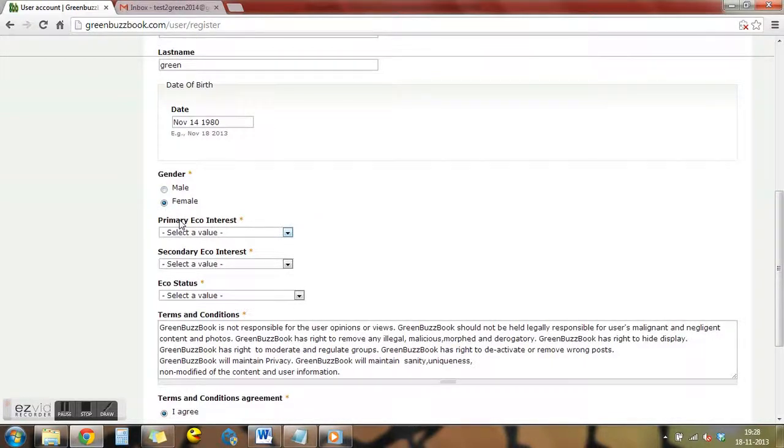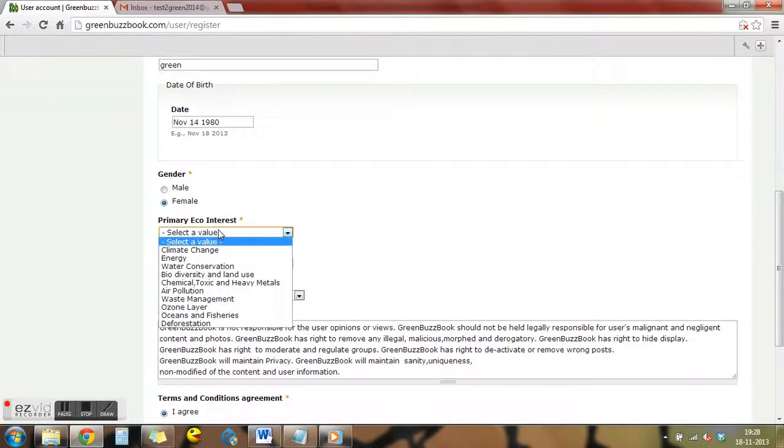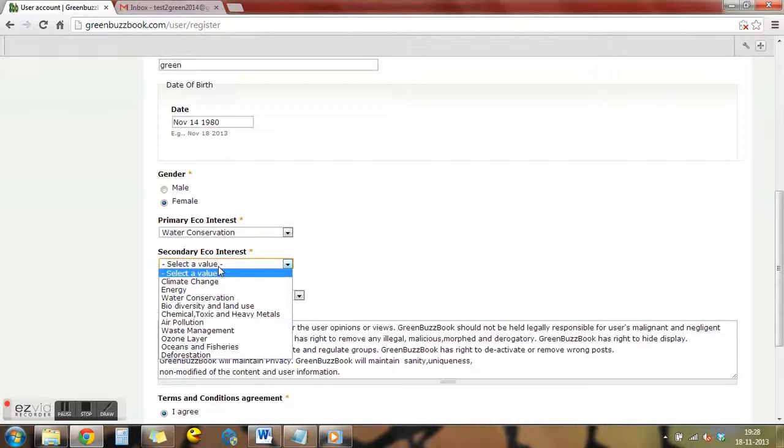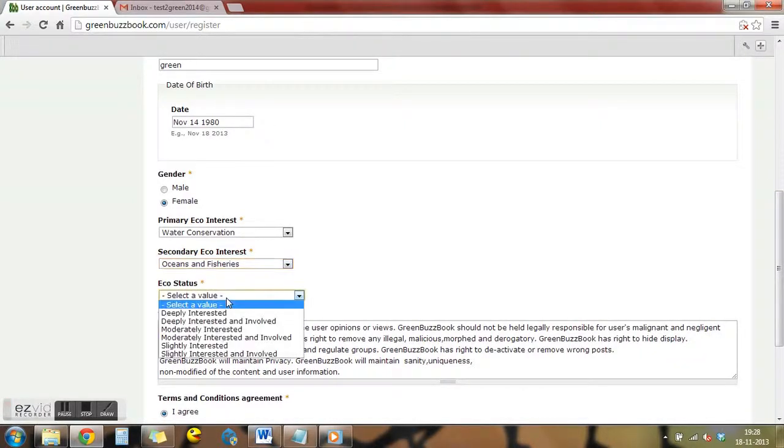Let's start. Okay, here we have primary eco-interest and secondary eco-interest. So this helps to collaborate with like-minded people to bring necessary changes in a particular area of interest. Here you can see the drop down menu, we have 10 broad categories. So you can select the primary eco-interest, and the same 10 broad categories are there in secondary eco-interest also. So you can select some of them, say oceans and fisheries.